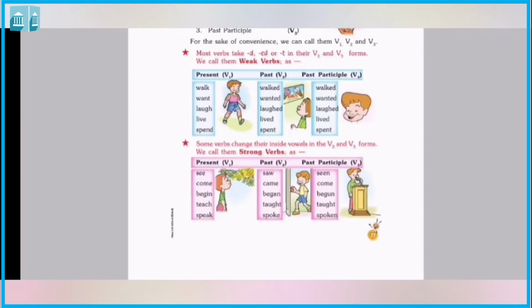So you can see the example of teach. In present it is given teach, in past it is given taught and in past participle also it is given taught. So in same way that past and past participles can also be same and present and past participle also can be same.